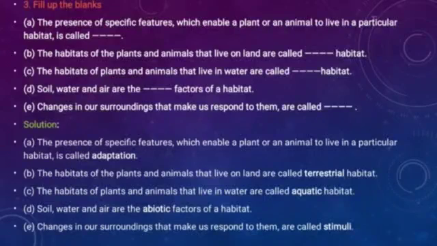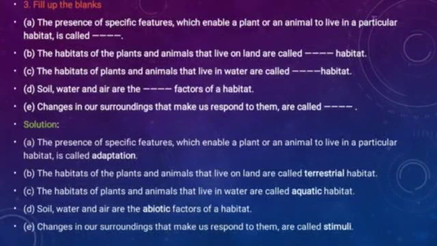Next, question number 3 is fill up the blanks. Number 1: the presence of specific features which enable a plant or an animal to live in a particular habitat is called dash. Remember this, the definition of adaptation. The presence of specific features which enable a plant or an animal to live in a particular habitat is called adaptation.